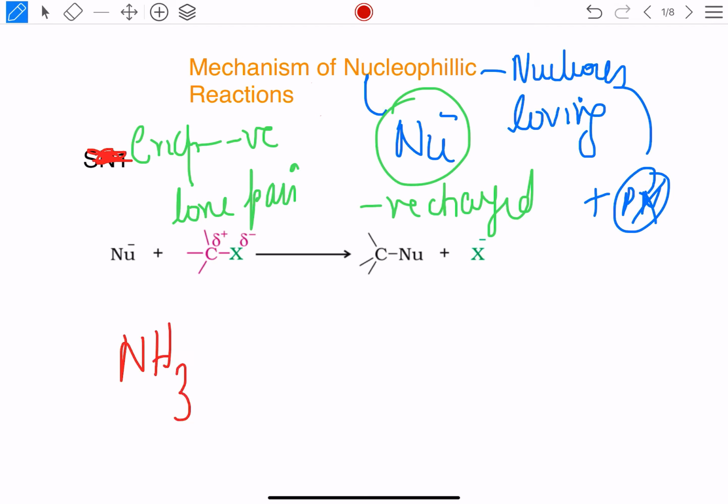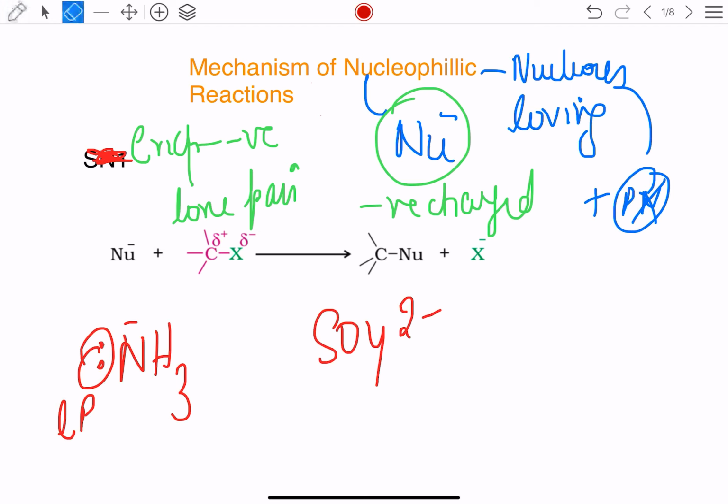Nitrogen has 5 electrons, out of which 3 are bonded to hydrogen here, and there are 2 electrons which are in the lone pair. So these are excess electrons, and this becomes a nucleophile. Okay, SO4 2 minus, 2 minus is a negative charge, it's an anionic species, so it becomes a nucleophile which will be attracted towards positively charged species. Okay, alright.